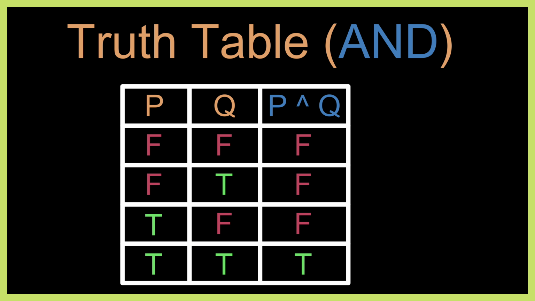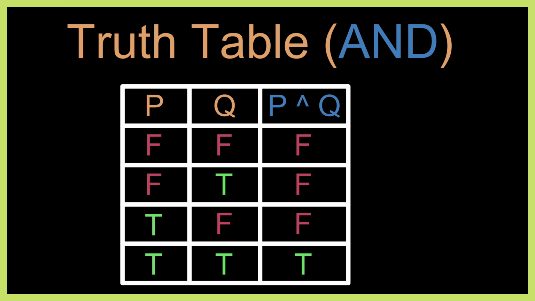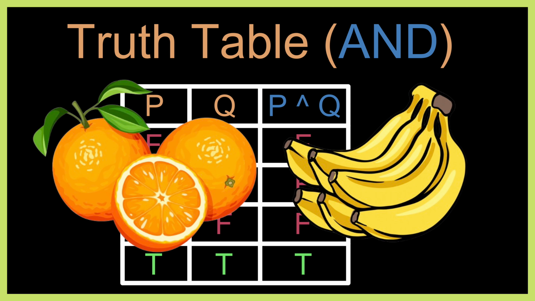Conclusion: conjunction is only true when all simple propositions are true. If one is false, it will falsify the compound proposition. Let me give you a practical example to make this clear. Imagine your mom asks you, go to the store and buy oranges and bananas. Let's analyze each case from our truth table.